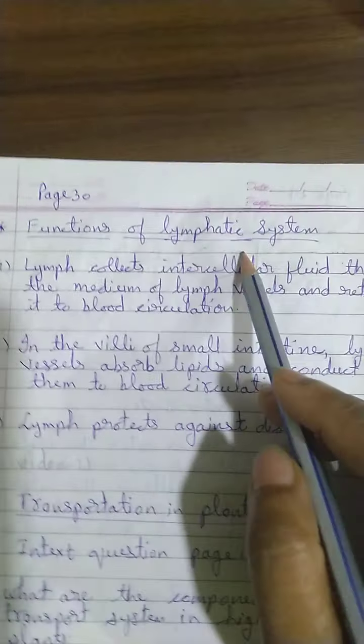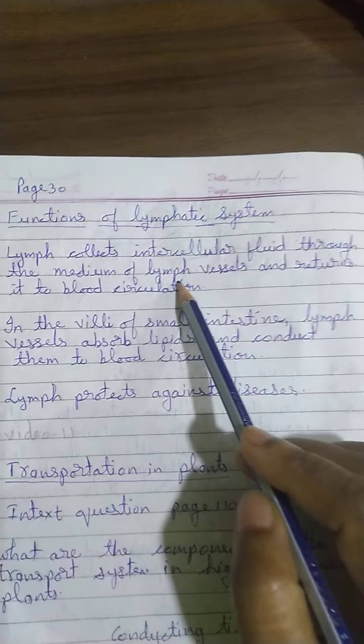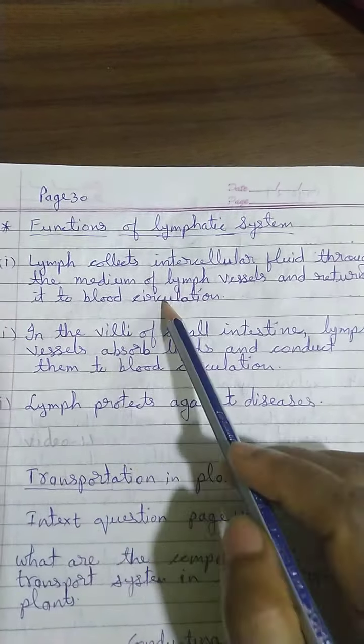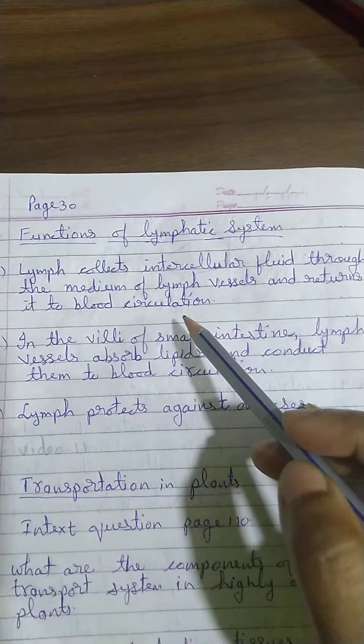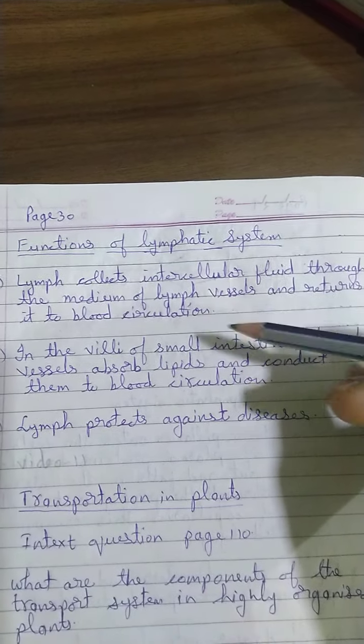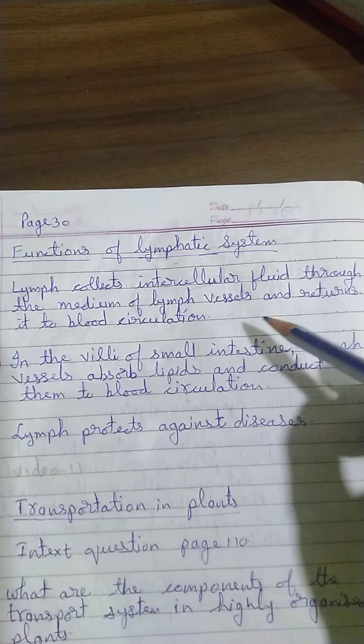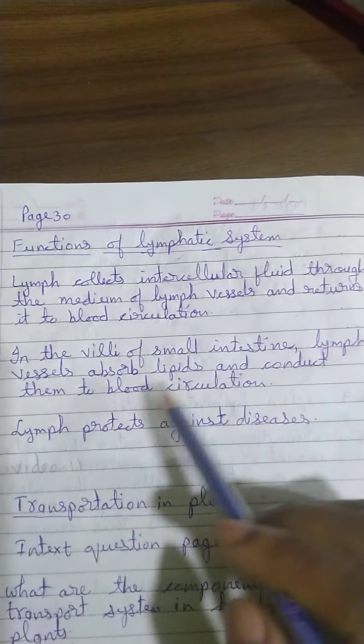What is the function of the lymphatic system? Lymph collects intercellular fluid through the medium of lymph vessels and returns it to the blood circulation. Whatever has been lost in the intercellular space because of the leakage from the capillaries is recollected by the lymph and then returned back to the blood circulation.